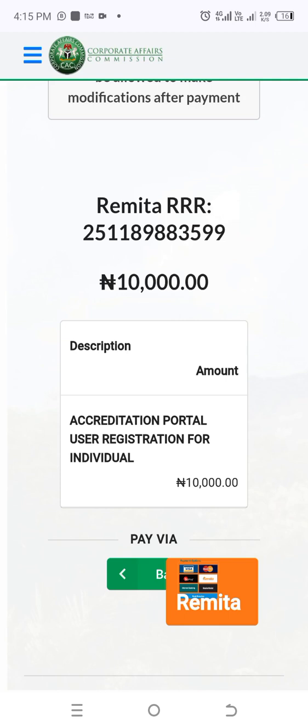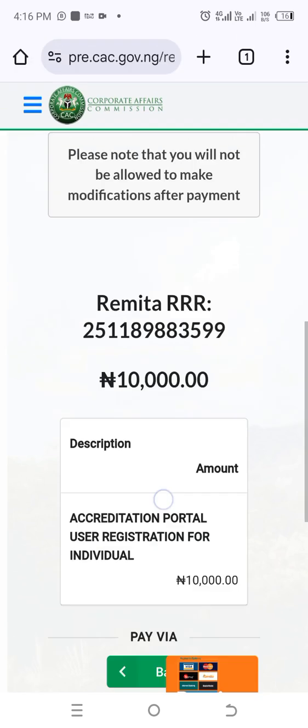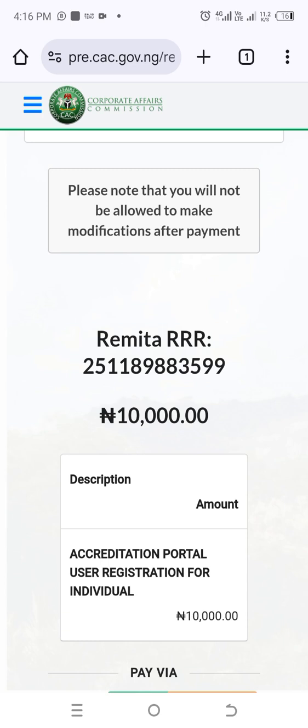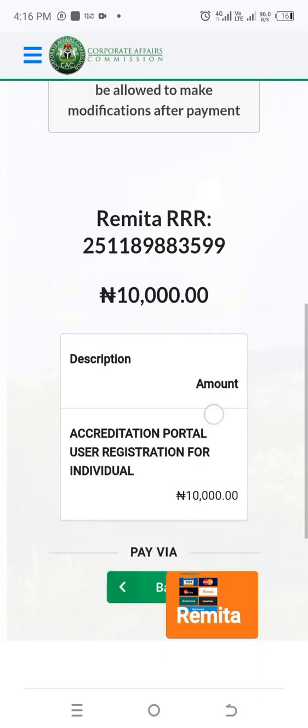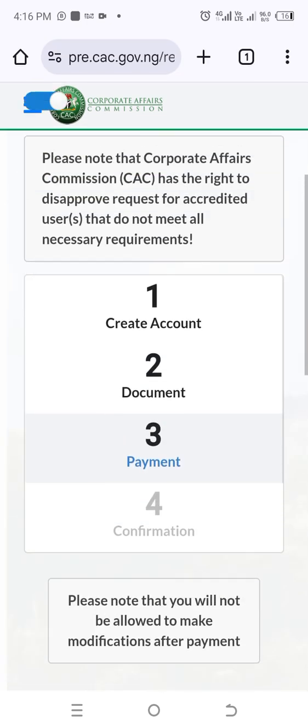But that is not the end of the registration, because those login details are invalid and cannot be used at that point. After I've made payment and they've reviewed my documents and done everything that needs to be done, that is when I will be able to get access to the account. They will let me know that the account is available for login. I believe you understand what I'm saying. So once I make the payment of 10,000 naira, I will be able to do that.